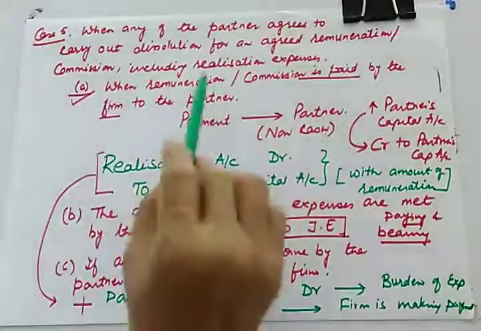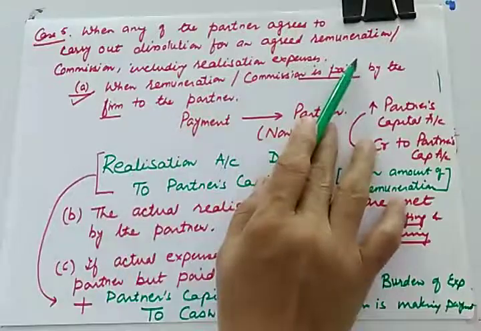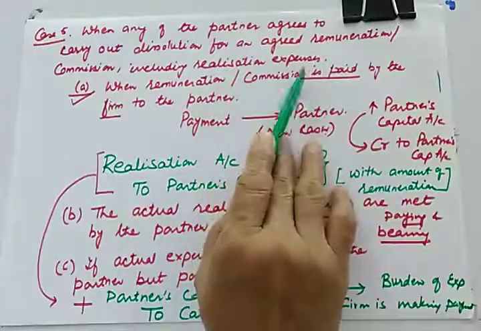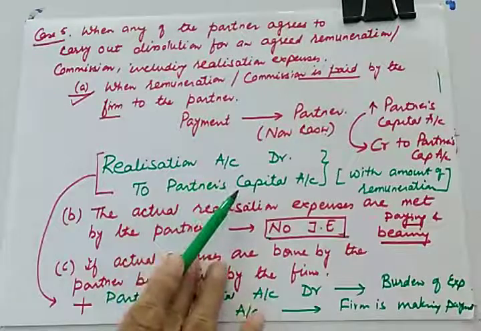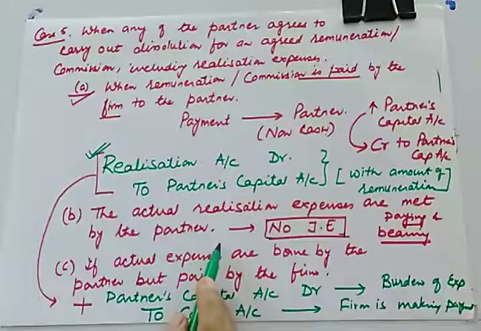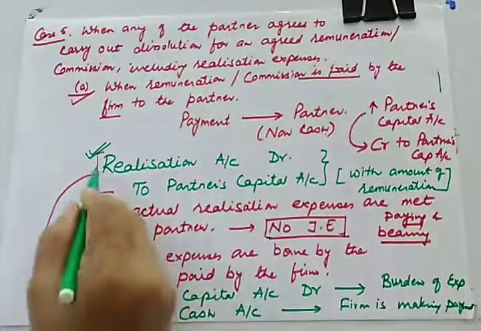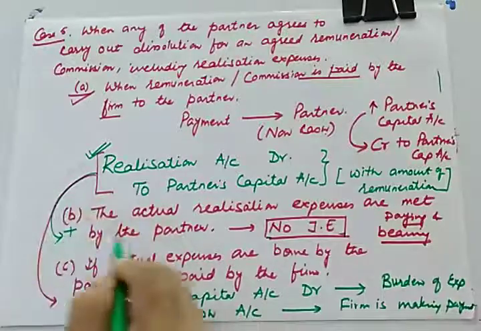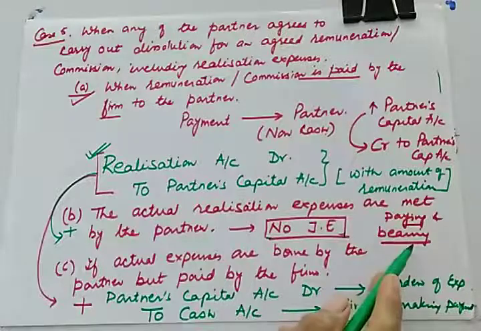So I am repeating this case. When partner agrees to carry out dissolution for an agreed commission, including realization expenses, there will be two entries. First entry for making the remuneration. This entry has to be there. And in the second case, there will be no journal entry because partner is paying as well as bearing.